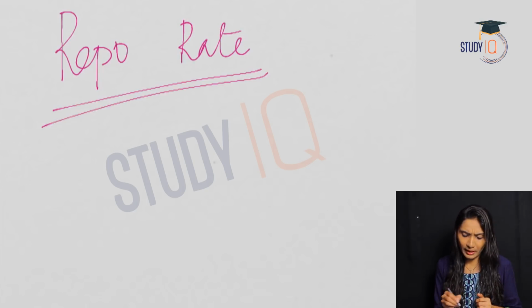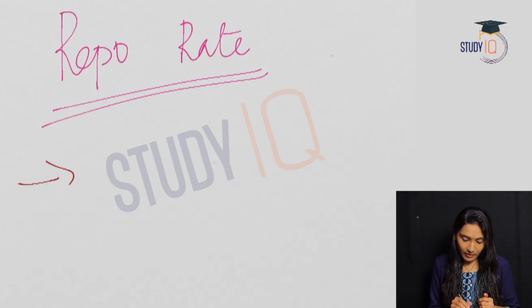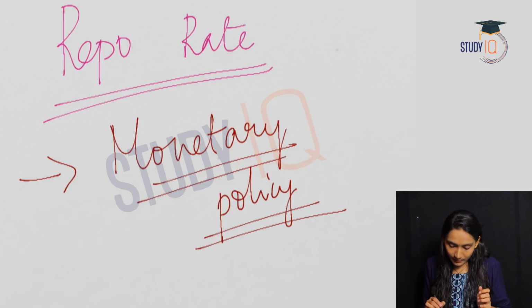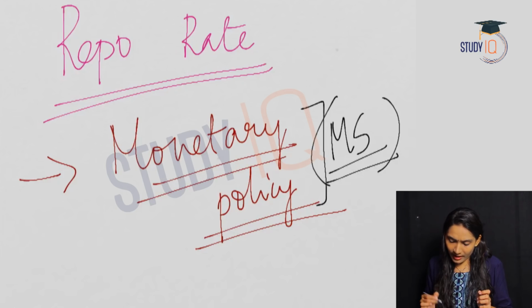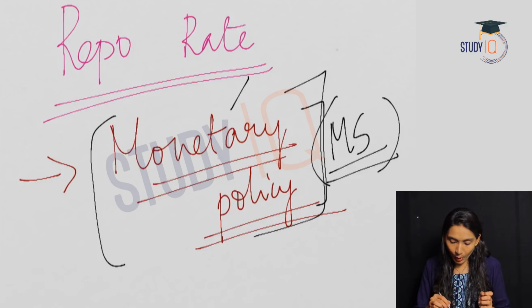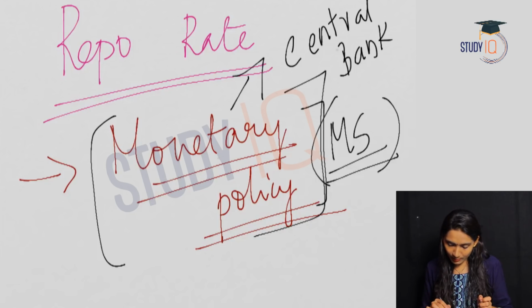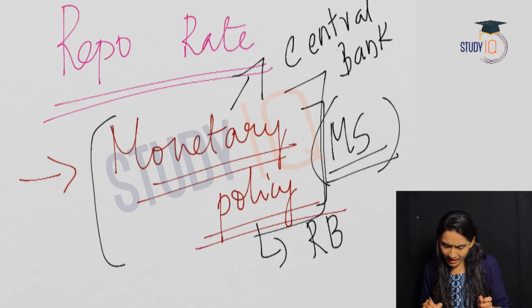Before we move on to the repo rate, we must understand what monetary policy is. Monetary policy means the policy that is related to the money supply in an economy. One thing you must remember is that monetary policy is taken by the central bank of an economy. In case of India, the monetary policy is taken by the RBI.